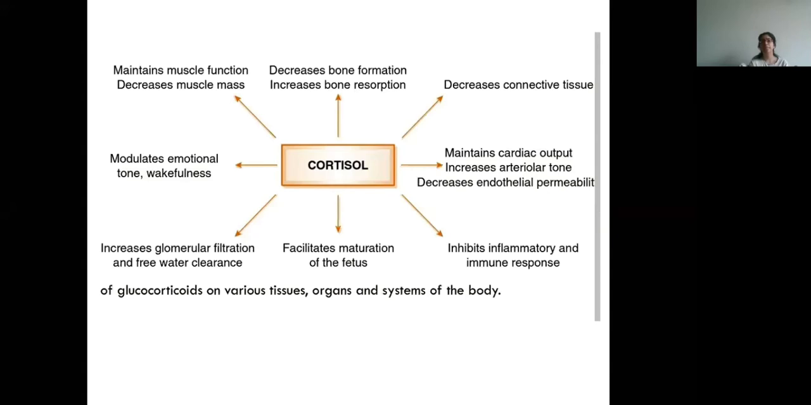It facilitates maturation of the fetus. That is, when the baby is in the womb of the mother. Then it causes the development of the lungs, because you must have read in the respiratory system also that it causes the development of surfactant. So there it is very useful and very much needed. Then it increases glomerular filtration and free water clearance, and modulates emotional tone and wakefulness.